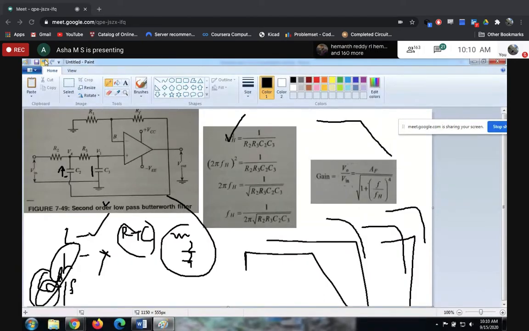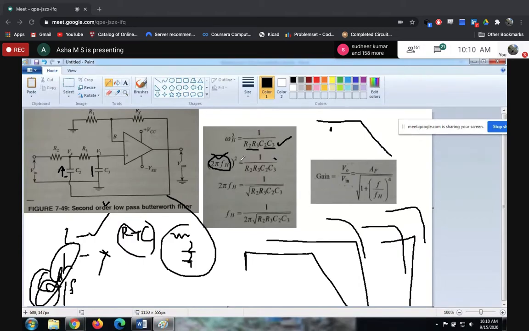Frequency is represented by this in the second order filter. So what is this omega? Omega is nothing but 2 pi fh. There also we saw 2 pi RC, so similarly this is 2 pi fh. So here, 1 divided by R2, R3, C2, C3. Normally we take the same values for these two R's and the same values for these two C's. It means that normally we will take R2 is equal to R3, C2 is equal to C3. That is what we are going to take when doing the design.